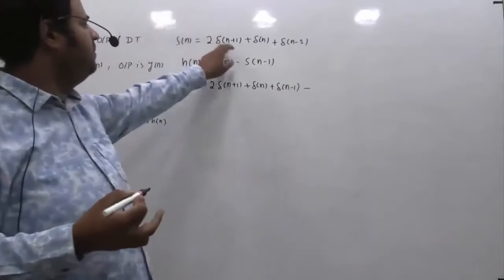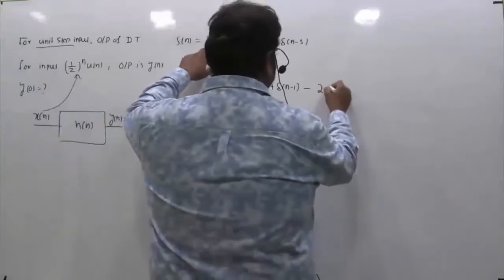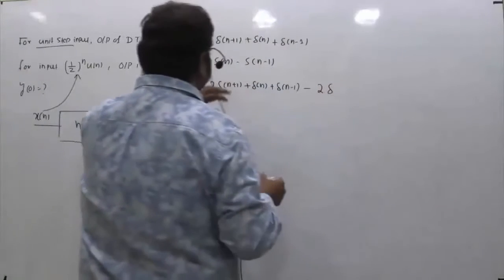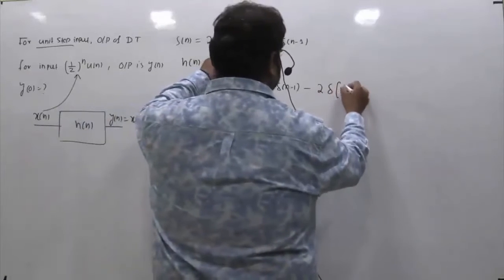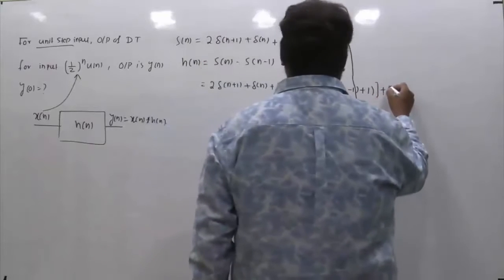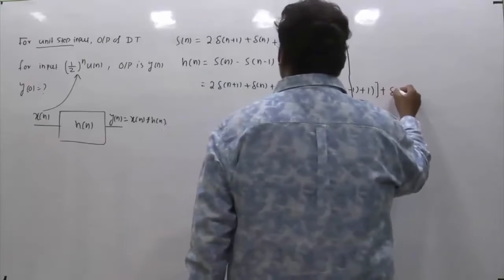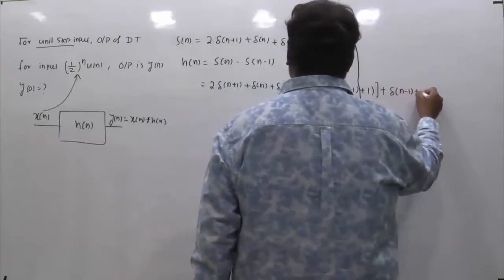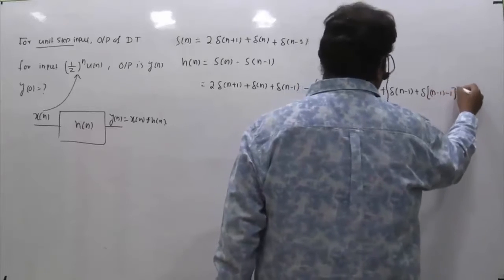Wherever n is there, you replace n by n minus 1. So this is 2δ[n-1+1], and then minus δ[n-1], that is δ[n-1-1].